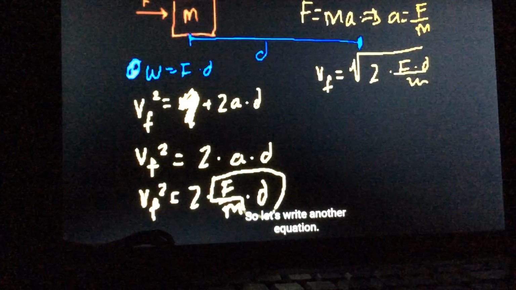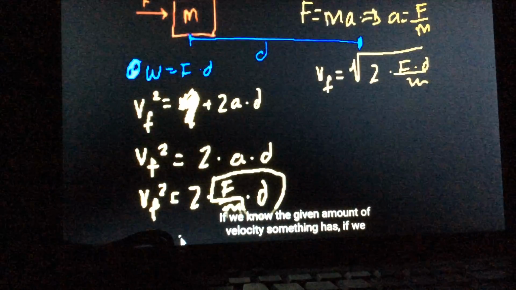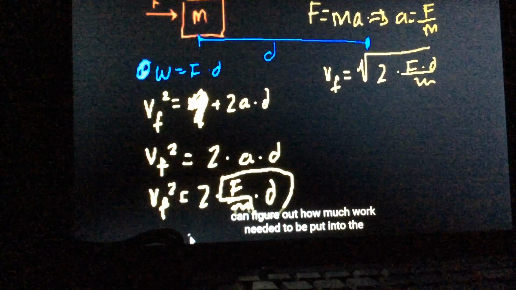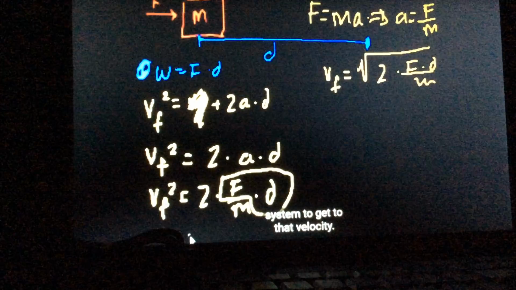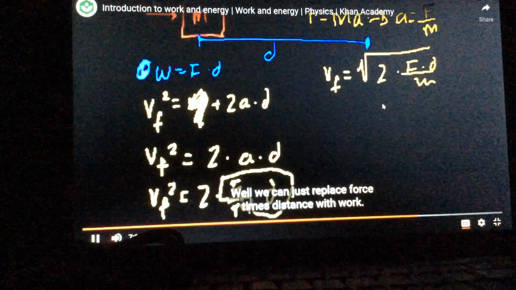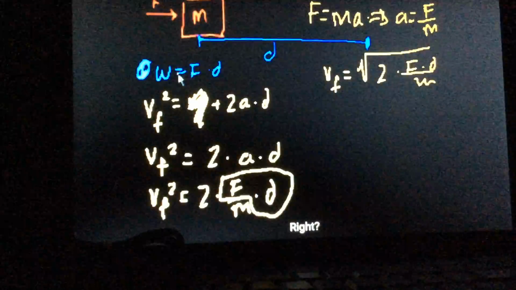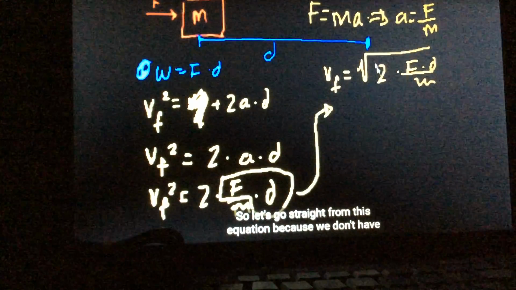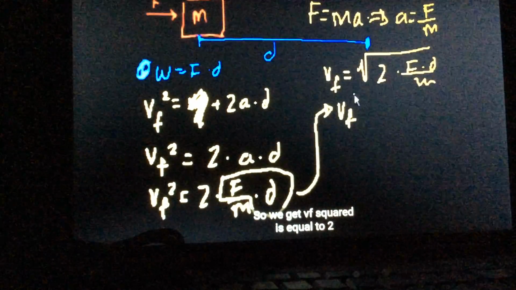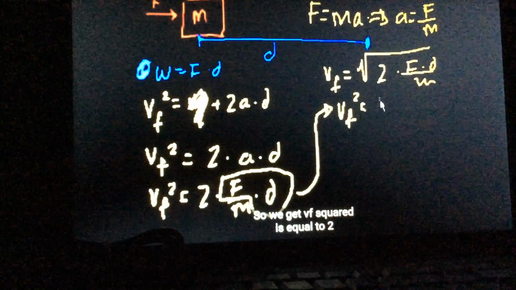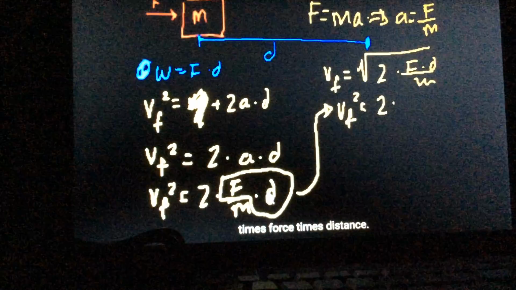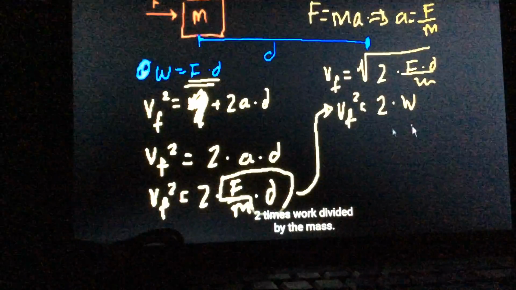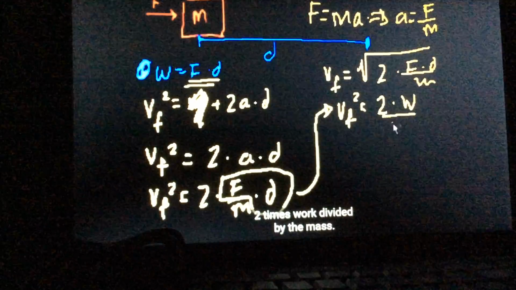So let's write another equation. If we know the given amount of velocity something has, we can figure out how much work needed to be put into the system to get to that velocity. Well, we can just replace force times distance with work, right? Because work is equal to force times distance. So let's go straight from this equation because we don't have to re-square it. So we get vf squared is equal to 2 times force times distance, that's work, divided by the mass.